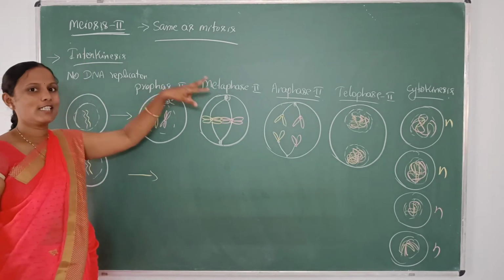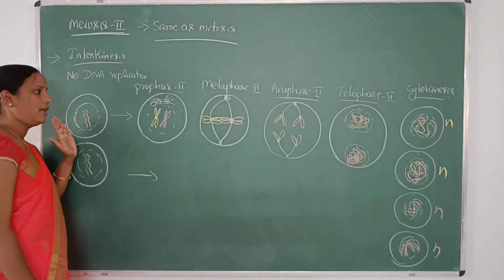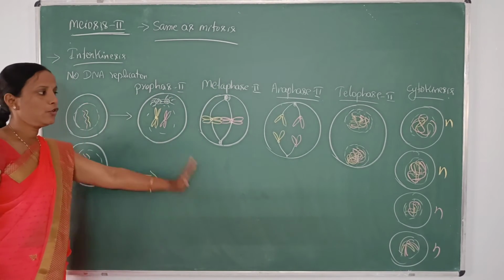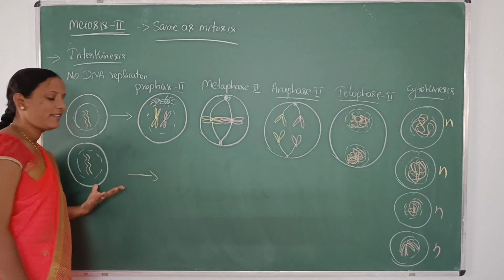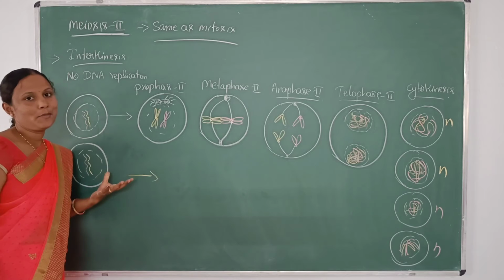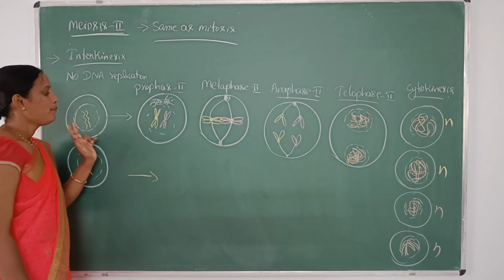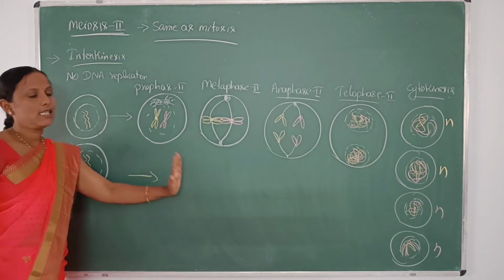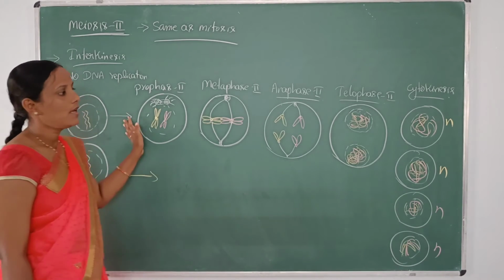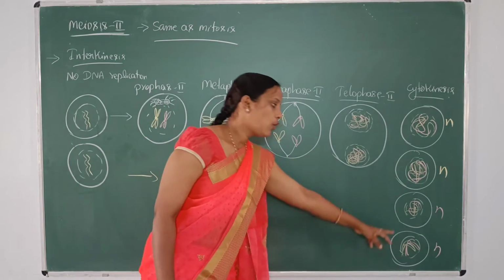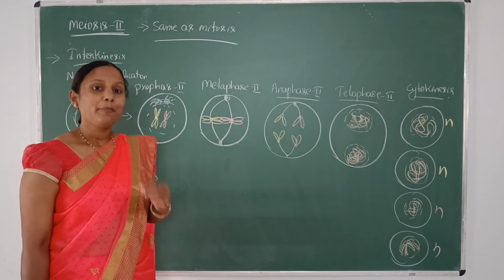In meiosis 1, there is formation of two daughter cells, and these two daughter cells will enter into meiosis 2. Don't think they divide one after the other. No, the process is happening simultaneously. I just took one cell to explain. So the two cells will enter into meiosis 2, which is similar to mitosis, and finally they have got four cells which are haploid.